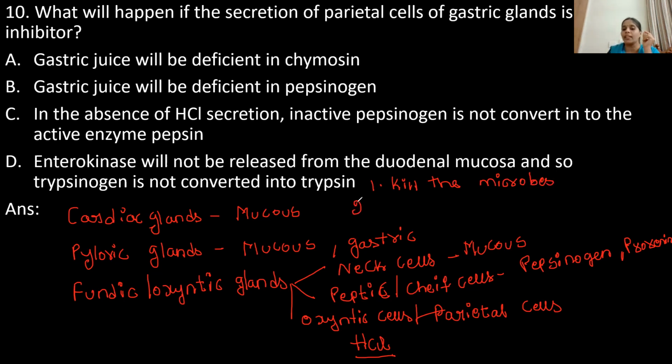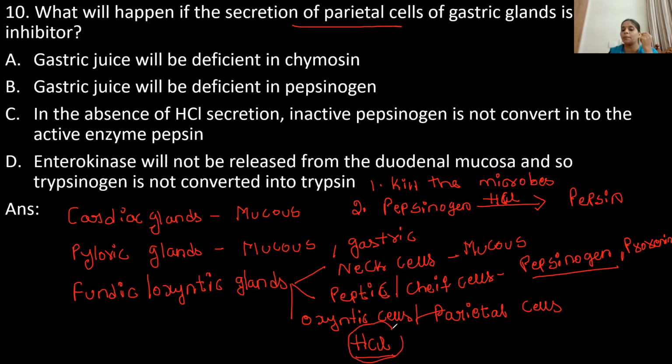And the second one: the peptic or chief cells secrete pepsinogen. It's an inactive enzyme. It cannot act on protein and convert proteins into simple substances. In order to act on the proteins, in the presence of hydrochloric acid, it gets converted into active pepsin. So if parietal cell secretion is inhibited, what happens?